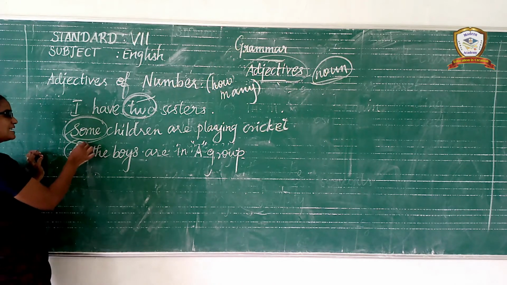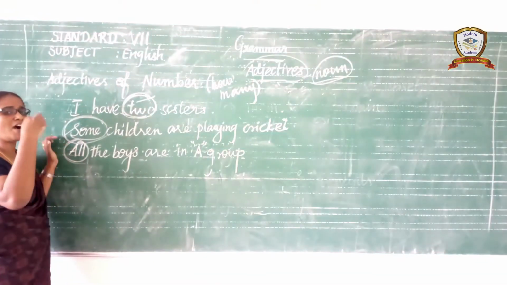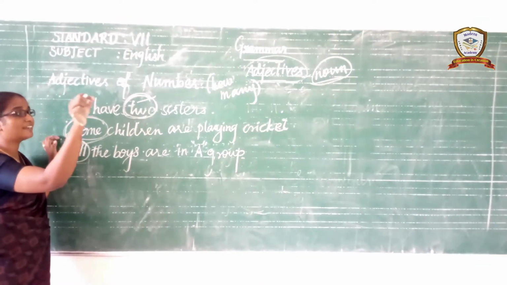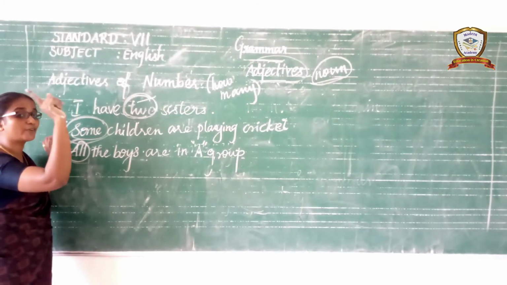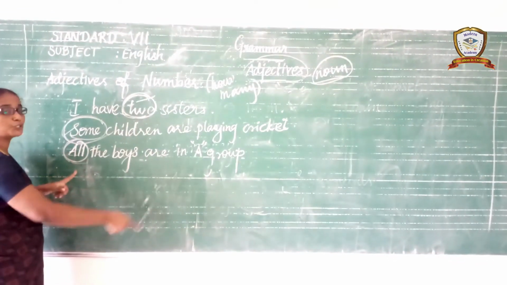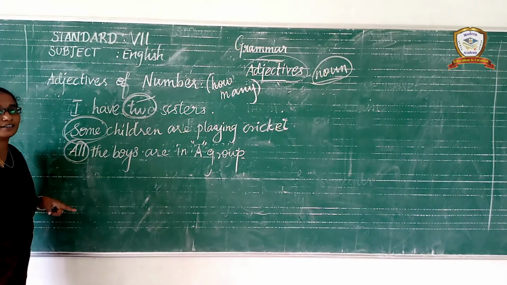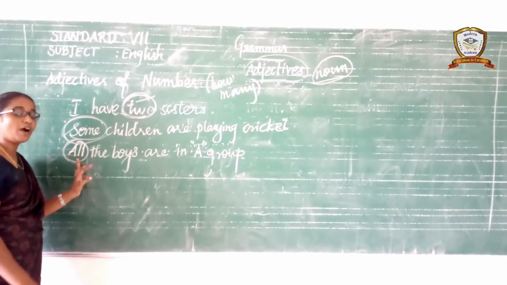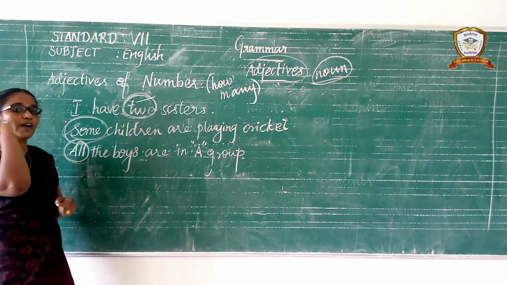Just now we have learned adjectives of quantity. All. He spent all the money. Understand? In this sentence, the word all provides the answer to the question how much, so it is called an adjective of quantity. In this sentence, all is an adjective which provides the answer to the question how many, so it is called an adjective of number. Do you all understand the difference? All is an adjective. According to the place, it is considered as an adjective of number or an adjective of quantity.